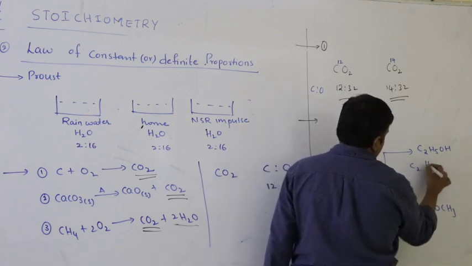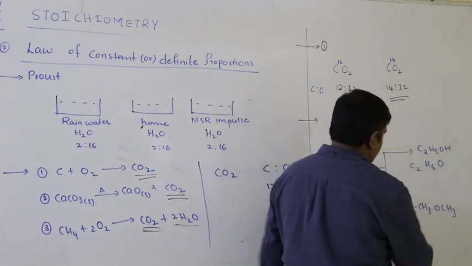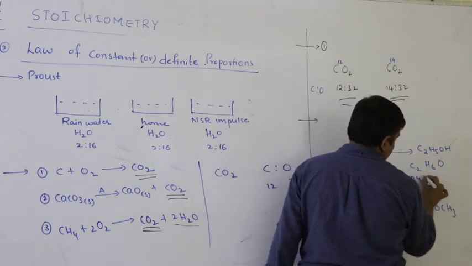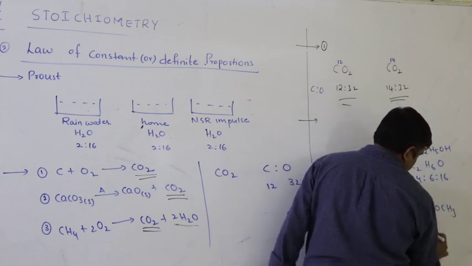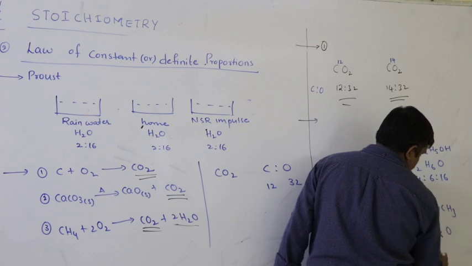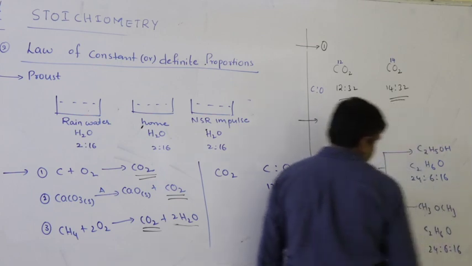C2. How many hydrogens? 6. 1 oxygen. So they are present in 2 into 12, 24 is to 6 is to 16. Here also C2, 6 hydrogen, 1 oxygen. 24 is to 6 is to 16.